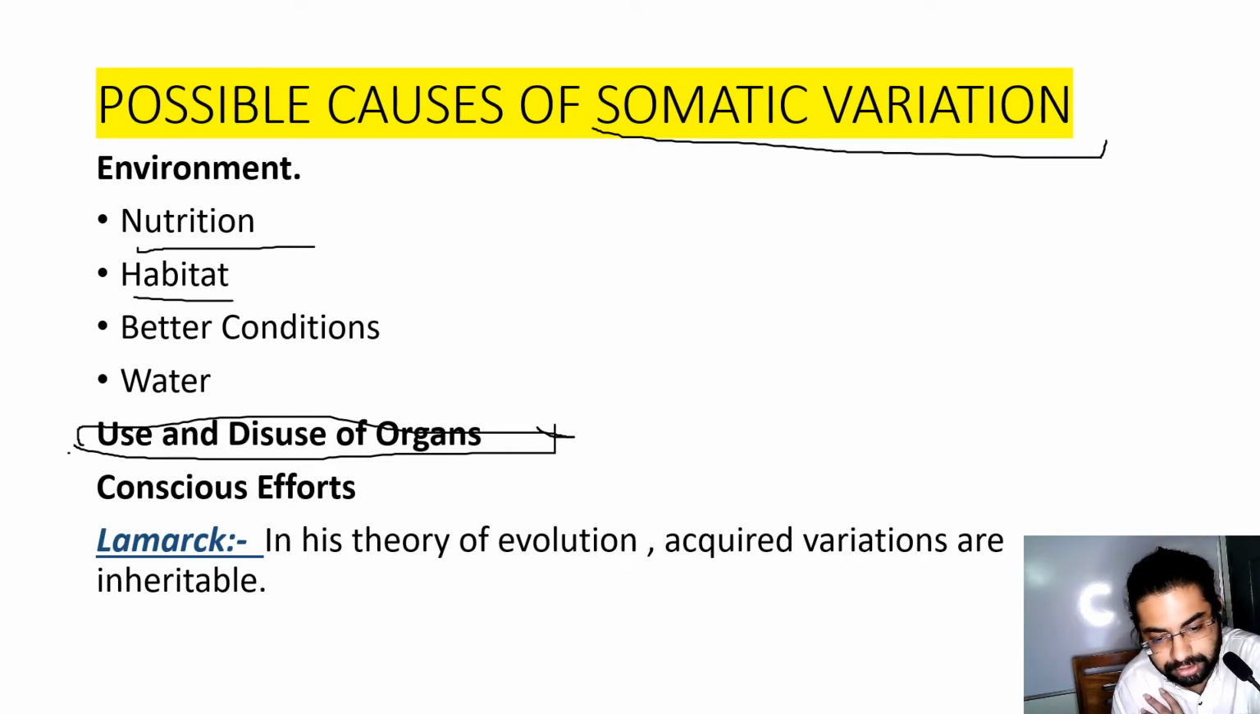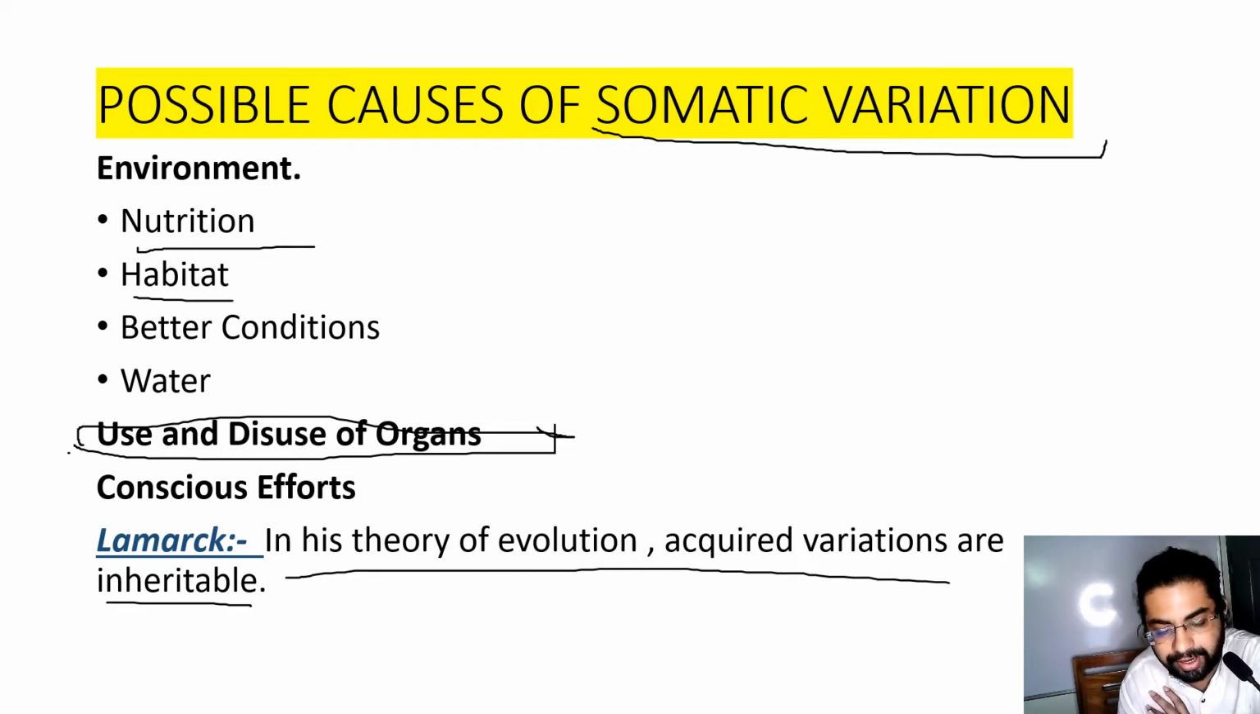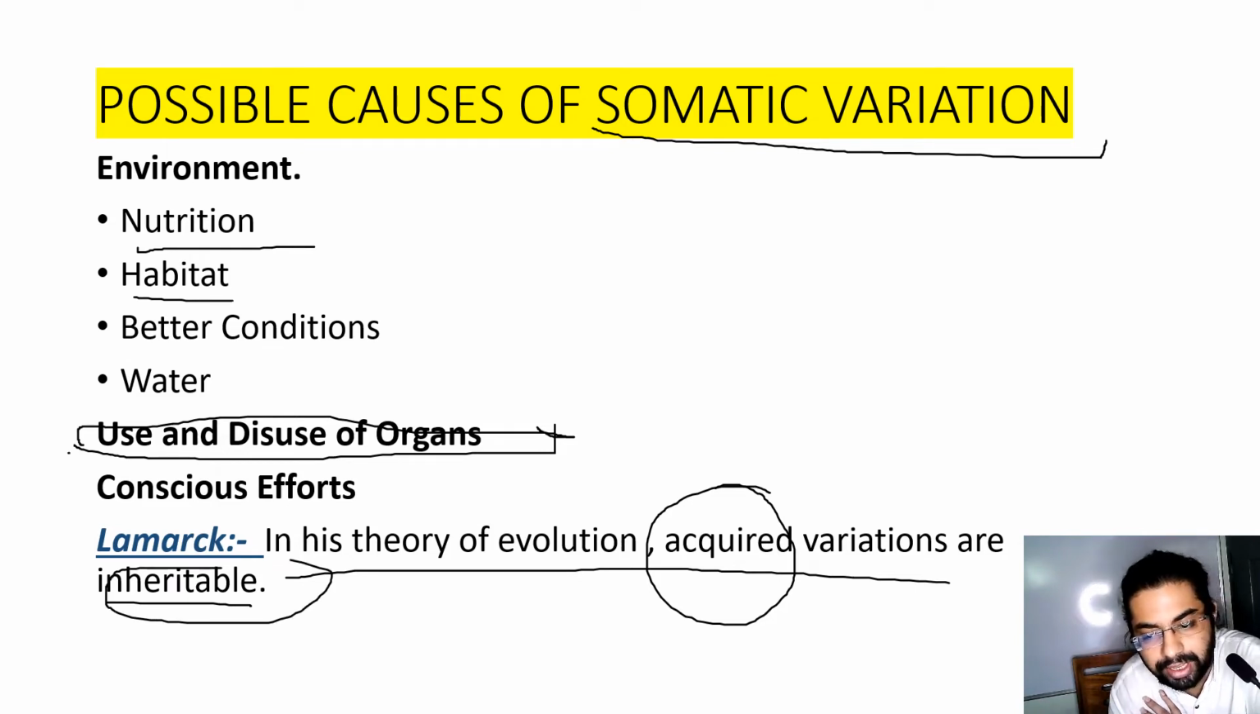Conscious efforts. Now what is Lamarck's conscious effort? In this theory of evolution, acquired variations are inheritable. That is, Lamarck said that all acquired variations, meaning those obtained from the environment, are inheritable, even though they are not transmitted from parents, rather they are acquired.